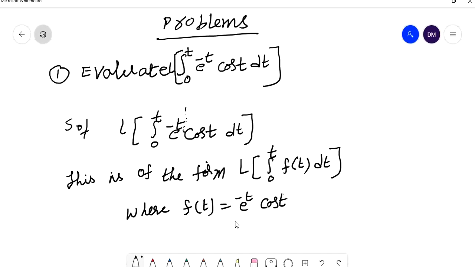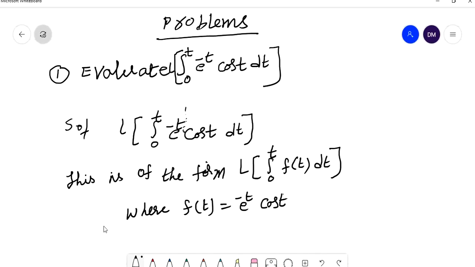To find L of f of t, first I can find L of cos t, then I can apply the first shifting property, and then you can get the Laplace transform of f of t. So first, L of cos t. What is the formula for L of cos a t? It is s by s square plus a square.